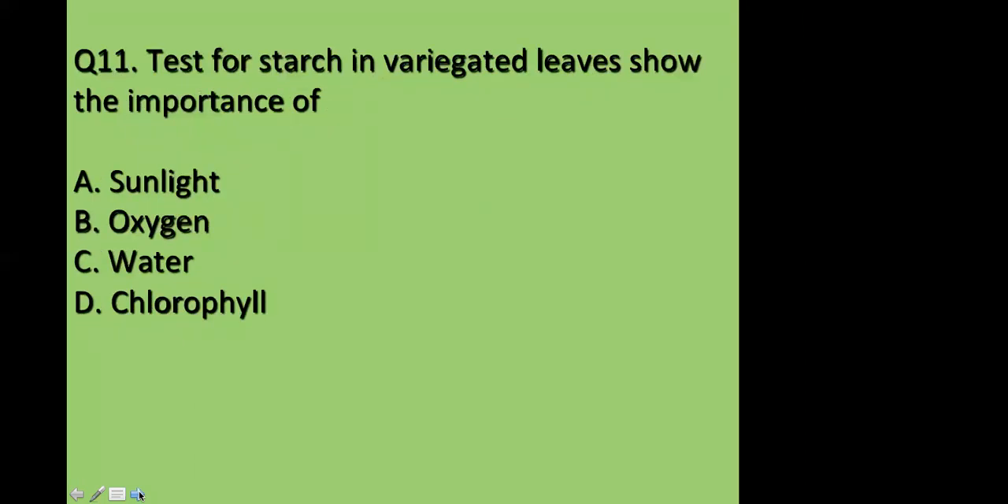Yes, test for starch in variegated leaves shows the importance of. Okay, test of starch in the variegated leaves. It shows the importance of what? Sunlight, oxygen, water, or chlorophyll. Start.